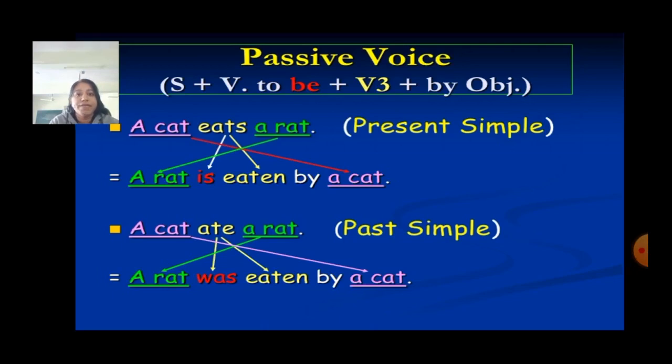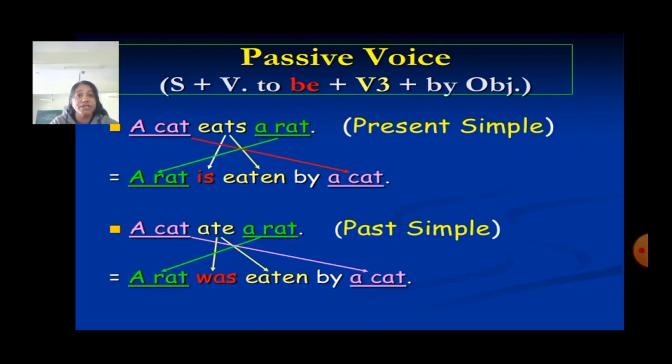Now, let's revise the chapter active and passive voice. When the subject of the sentence is the doer of the action, the verb is said to be in active voice. When the subject of the sentence is the receiver of the action, the verb is said to be in passive voice.